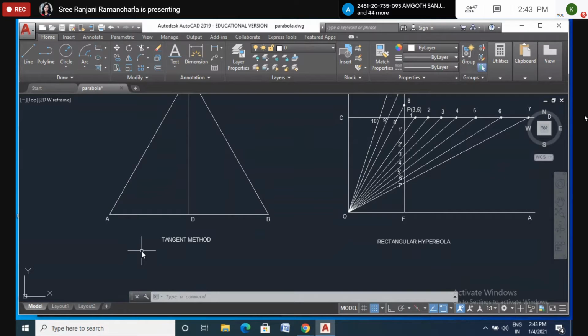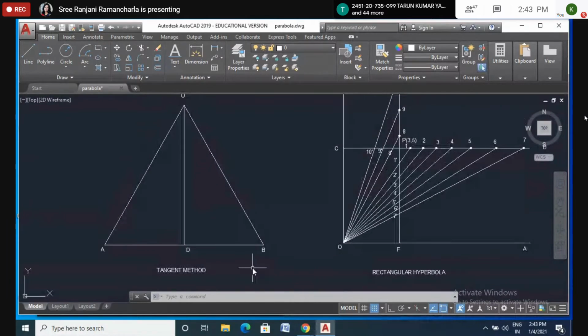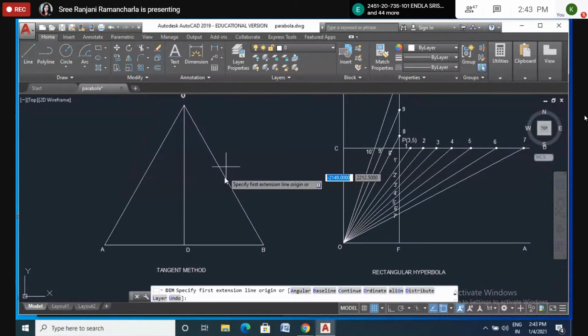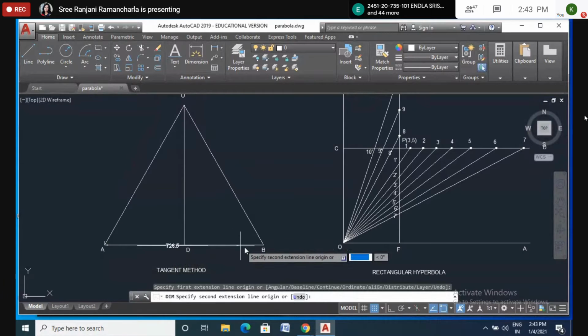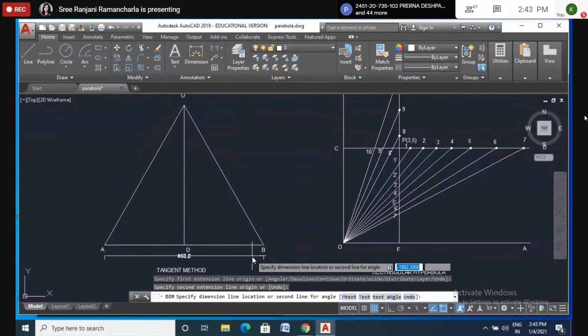8500 millimeters divided by 100. So how many centimeters are you getting? 85 millimeters. So 8.5 centimeters. So that much length you draw. AB as 8.5 centimeters. Please draw AB as an 8.5 centimeter horizontal line.